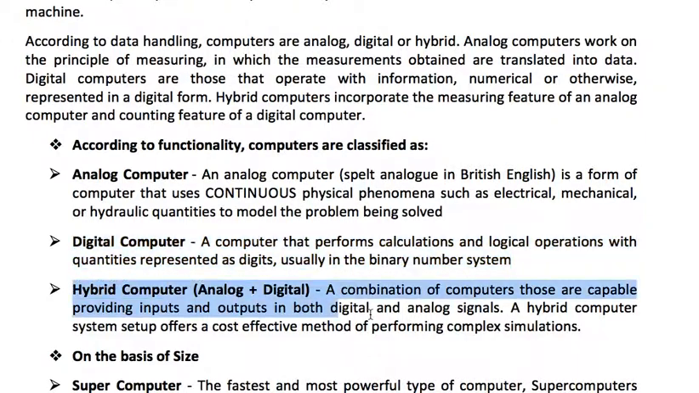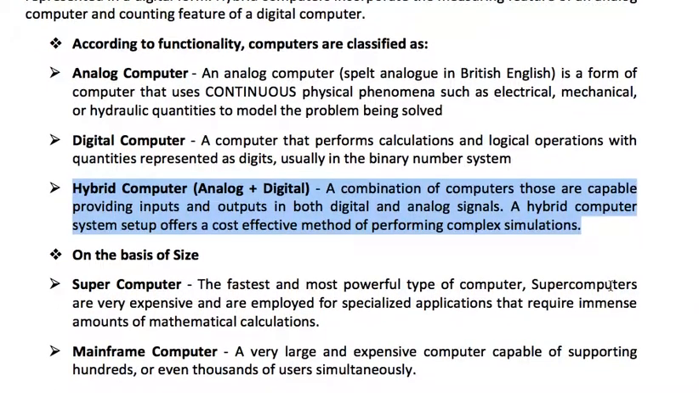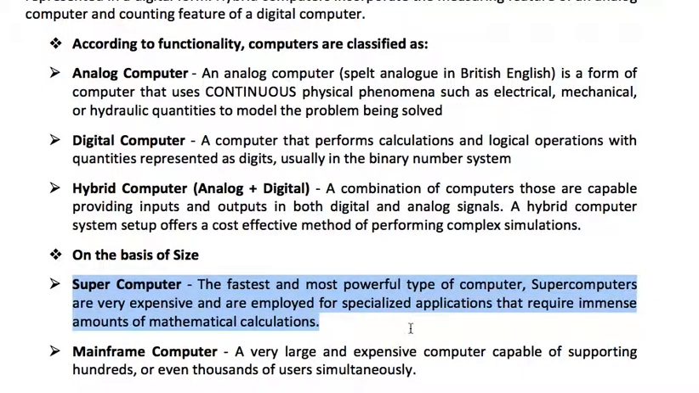Then we are coming to hybrid. As I told you, it is a combination of digital and analog signals. A hybrid computer system offers a cost-effective method of performing complex simulations. Now, computers are also based on size. One is the supercomputer. Supercomputer is the fastest and most powerful type of computer.